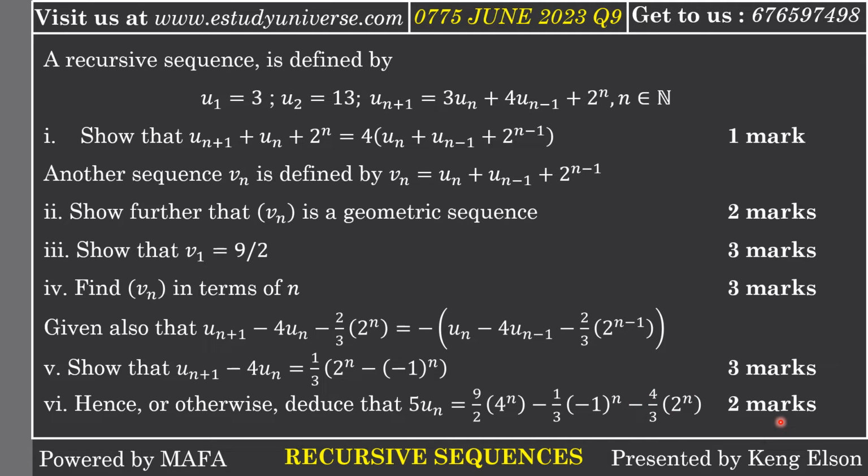So this was actually question 9a. Question 9b, I think, carried 5 marks. If you add all, you have 1 plus 2 is 3, plus 3 is 6, plus 3 is 9, plus 3 is 12, plus 2 is 15, and then the other 5 marks were for the B part, which was on series, not sequences. That is why I have not included it here. So you see that sequences and series carries 20 marks. If you master the topic very well, you have nothing to worry about.